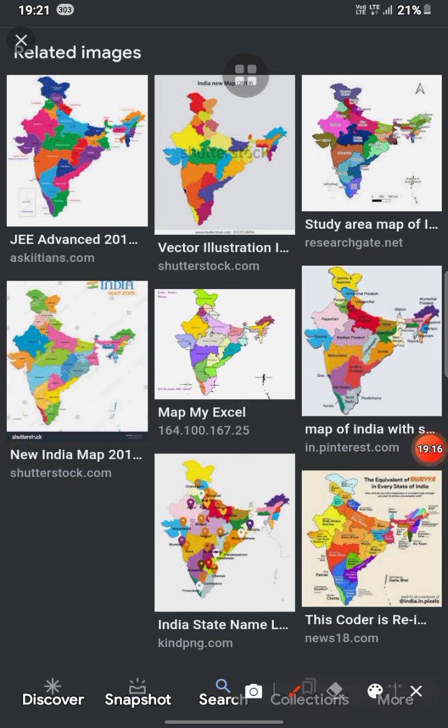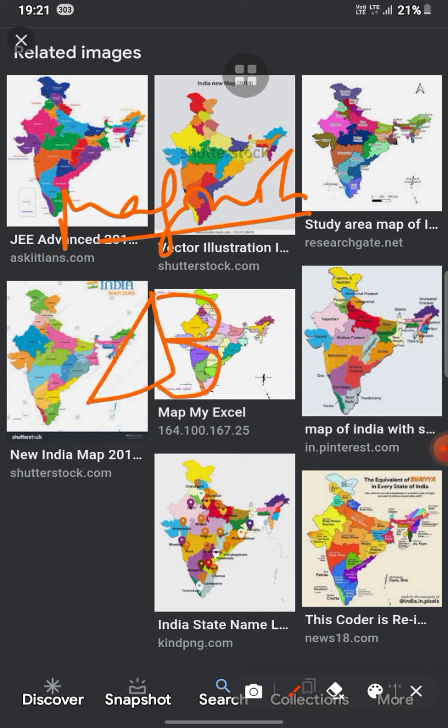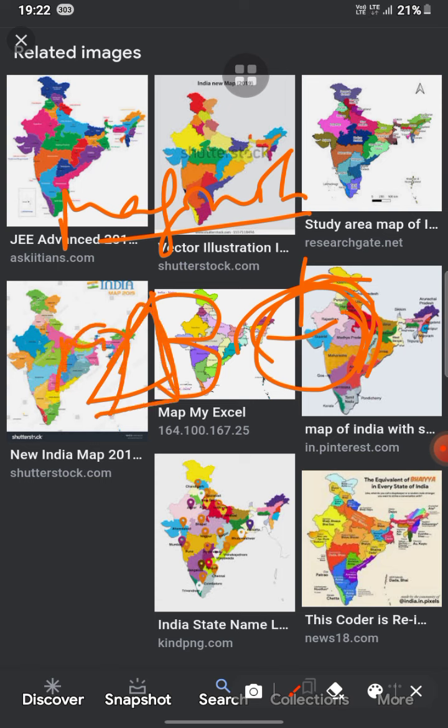Now the next one is biomagnification. Biomagnification refers to the increase in concentration of a pollutant from one trophic level to the next, from trophic level 1 to the next. If we are talking about the food chain, we say bioaccumulation. If we are talking about the trophic level, we say biomagnification. In the food chain it is A, accumulation. In the trophic level it is M, magnification.